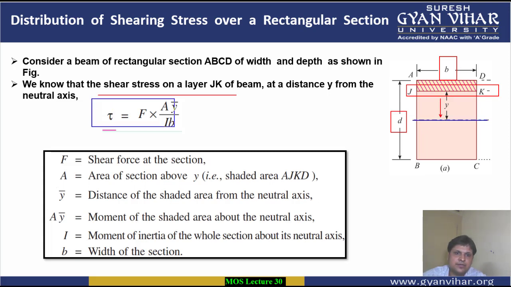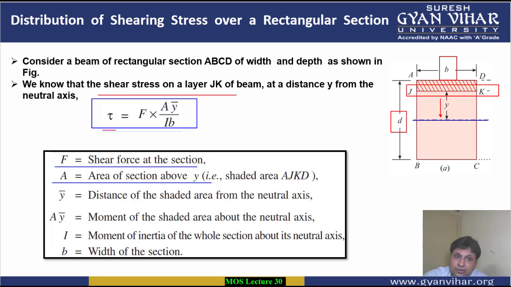The formula is tau is equal to F into Ay bar upon Ib. I is your moment of inertia, B is the width. F denotes your shear force at the section. A denotes the area of the section above the Y. Area A is basically the area of the section above Y, means the portion, this shaded portion above this JK line. So don't get confused, this area is the area above Y.